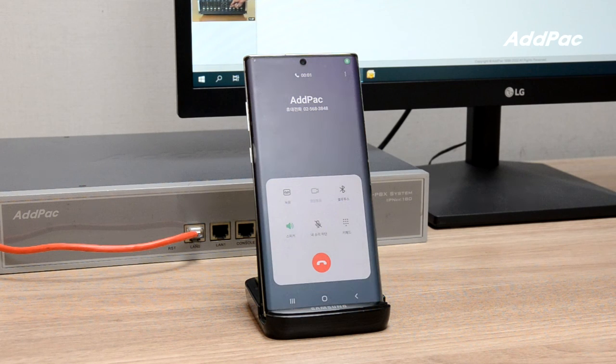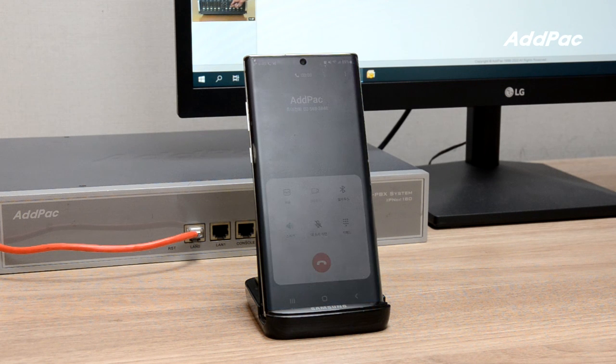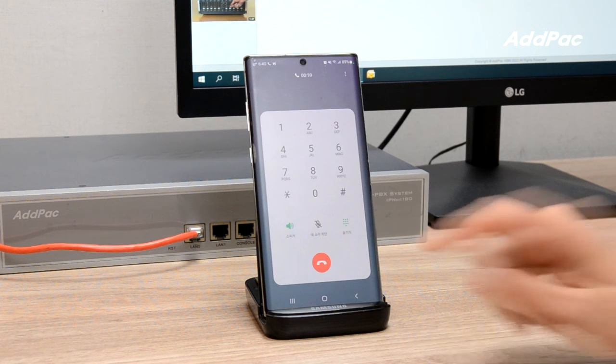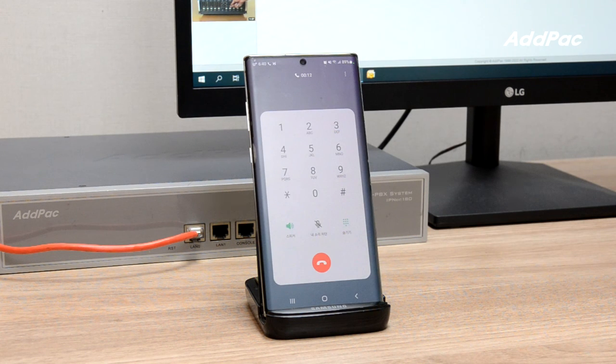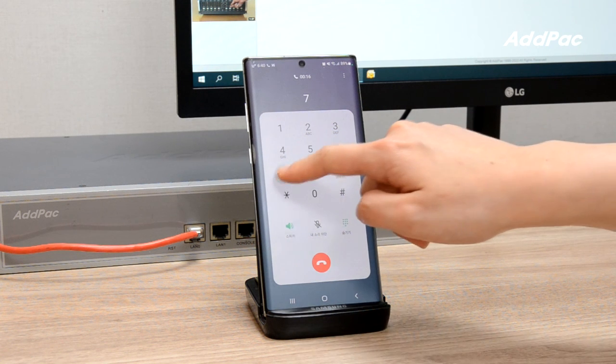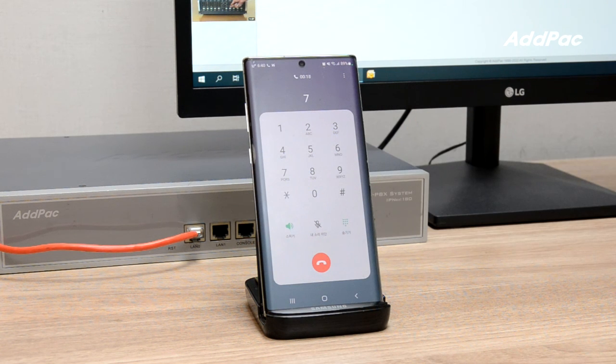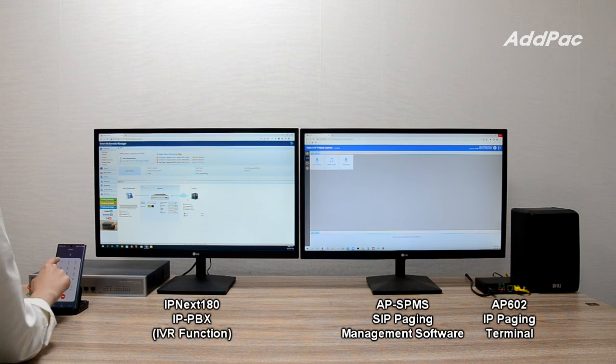Thank you. This is AdPac technology. Press 1 to connect to sales department. Press 2 to connect to the management department. Press 3 to connect to the factory. Press 7 for the broadcast. Please press the password. Press 1, live broadcast. Press 2, media broadcasting. Press 3, TTS broadcast.